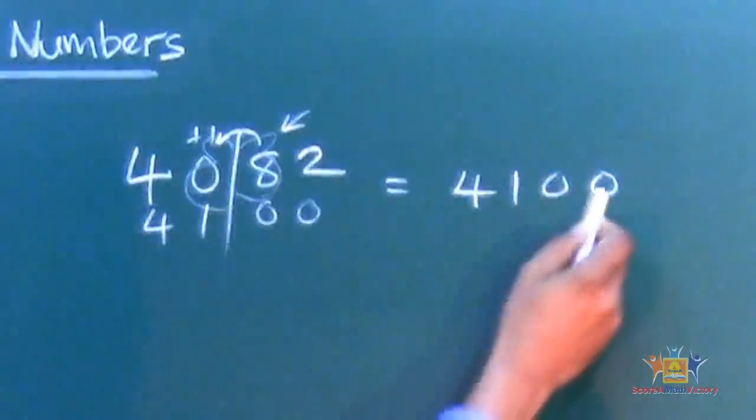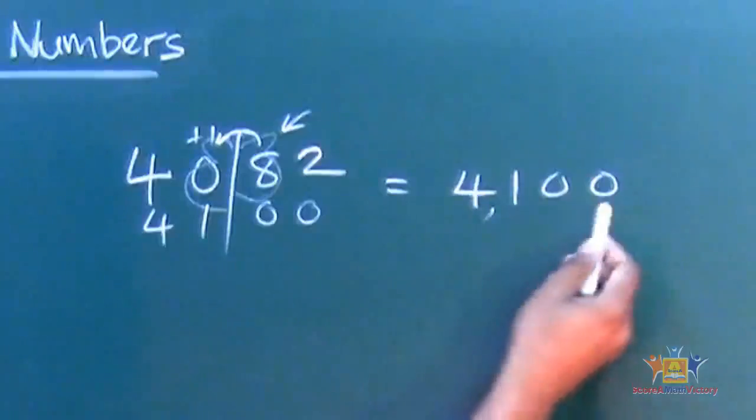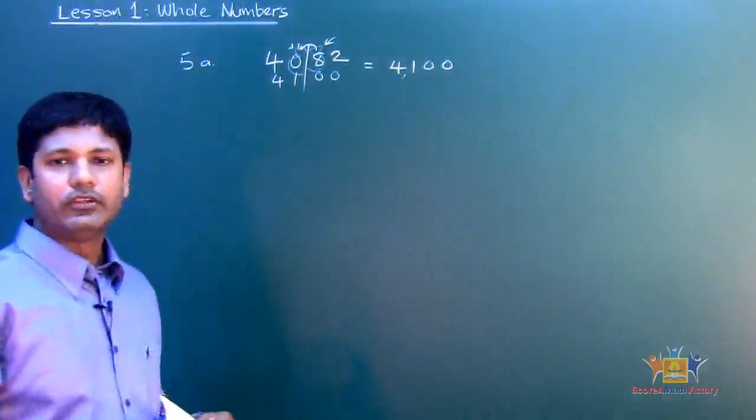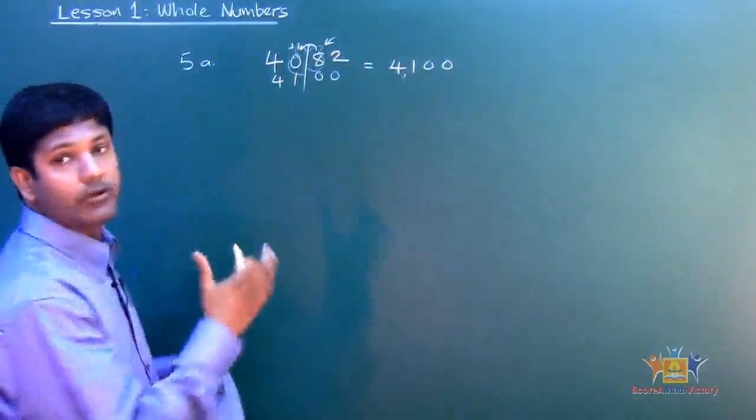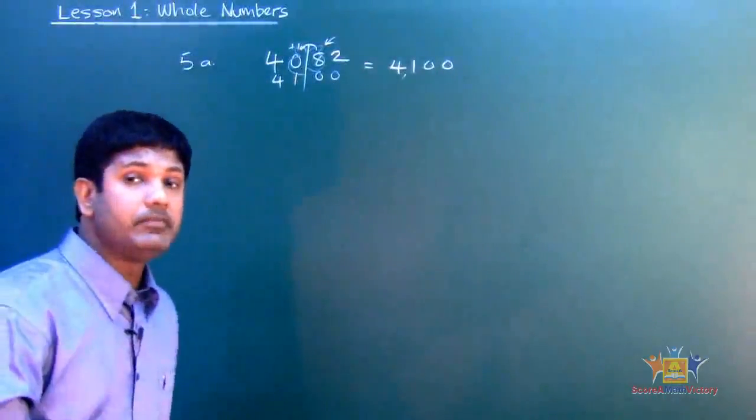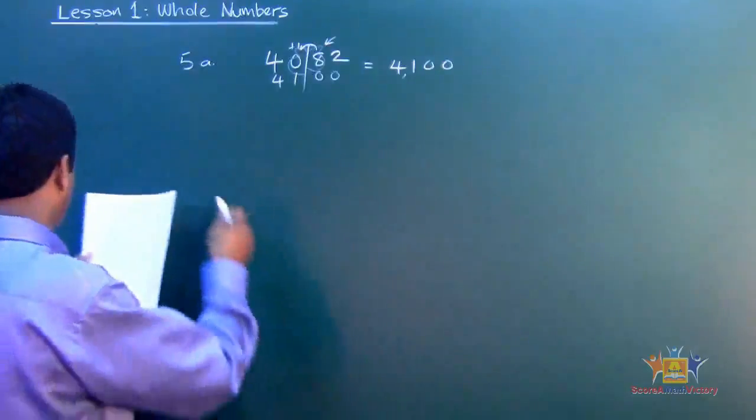4100. And how do we read this? 1, 2, 3, 4,100. And that's your answer. Okay? Because we've been told round it to the 100. 100 has how many zeros? 2 zeros. Okay? Let's look at the second one.